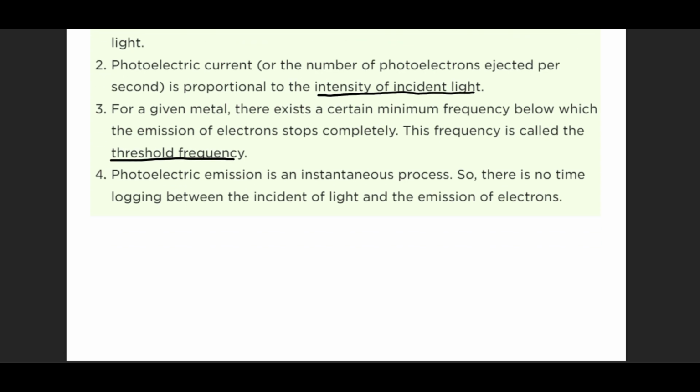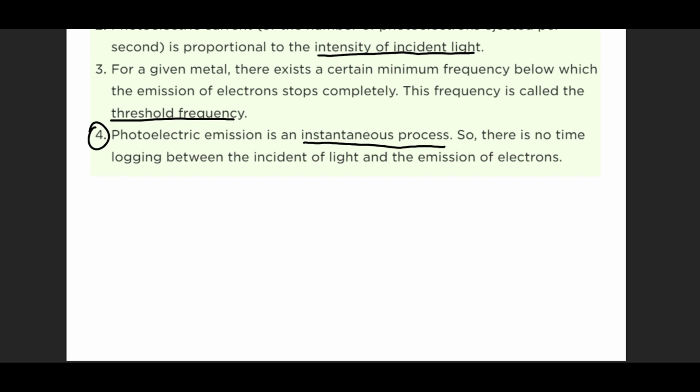So photoelectric emission is instant. This is important. It is instantaneous. In waves, if you stand in the sun, your temperature starts rising slowly, right? It is an addition of the energy of the radiation coming from the sun. You will not experience this in quantum physics. And what is happening in quantum physics?